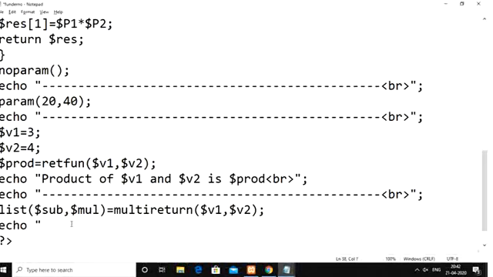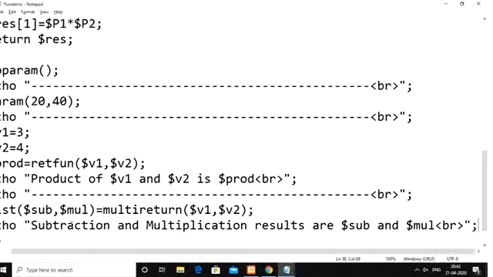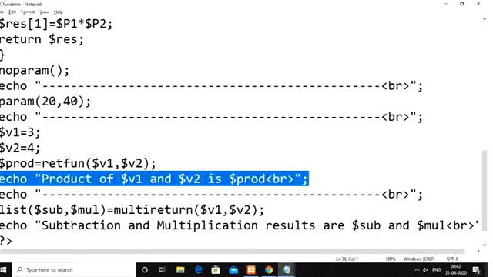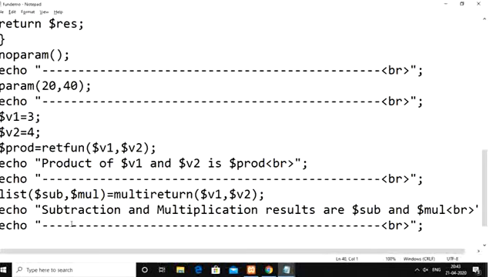So echo. What we can display is: subtraction and multiplication results are, stored in sub and in the multiplication variable. So display the same values as your output. Then see the output you got.